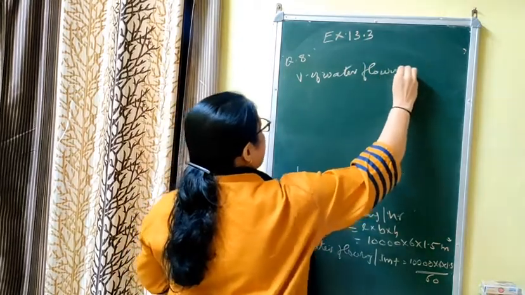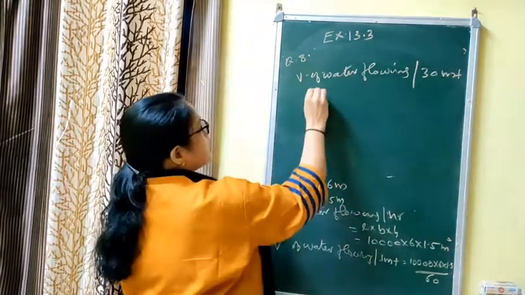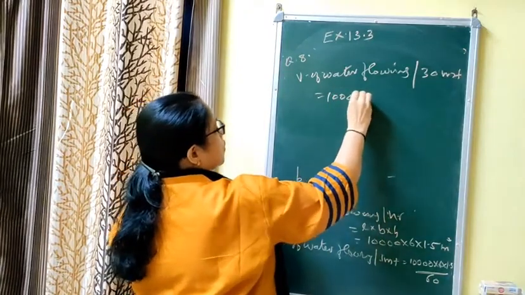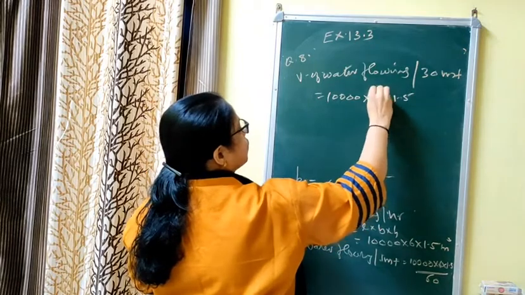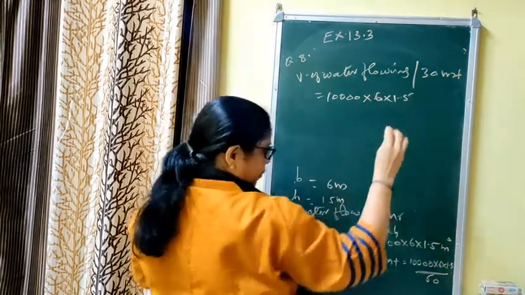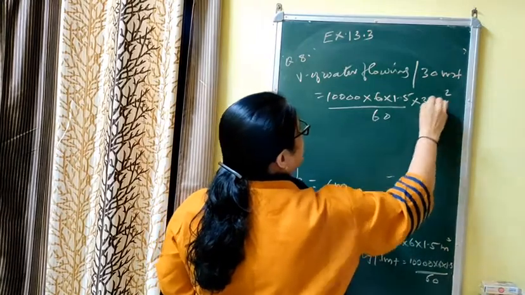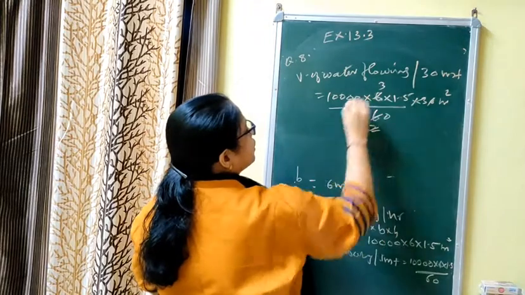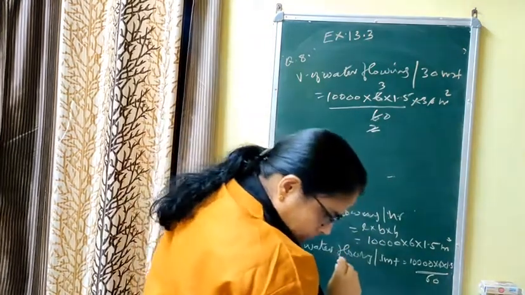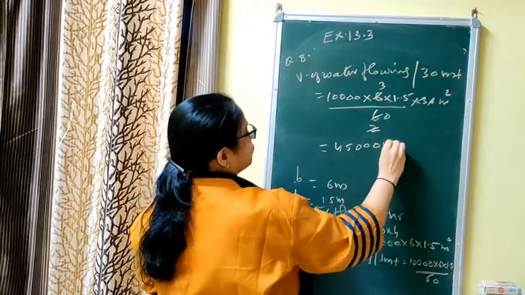Therefore, volume of water flowing per 30 minutes, you have to multiply by 30, that is 10,000 into 6 into 1.5 upon 60 into 30 meter cube. Cancel, this cancels 2 times, this is 3, and if you cancel it, you will get 45,000 meter cube.